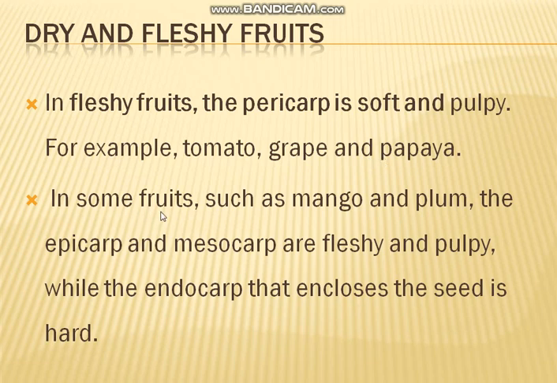In some other fruits such as mango and plum, the epicarp and mesocarp are fleshy and pulpy, while the endocarp that encloses the seed is hard. The first two layers, the outer layer and the middle layer, are fleshy and pulpy. Those are the examples of mango and plum. Then the seed is hard.